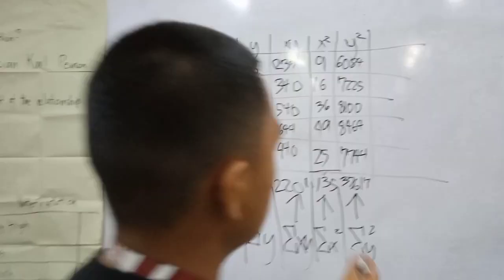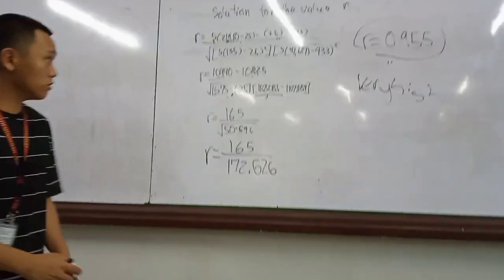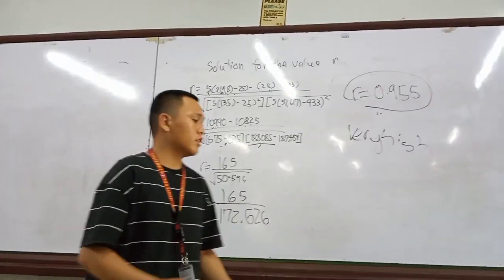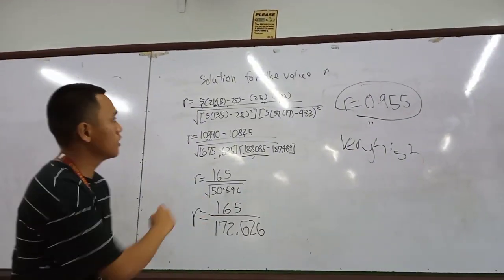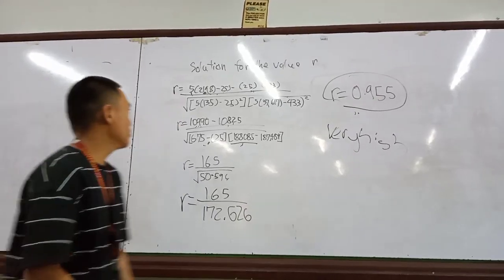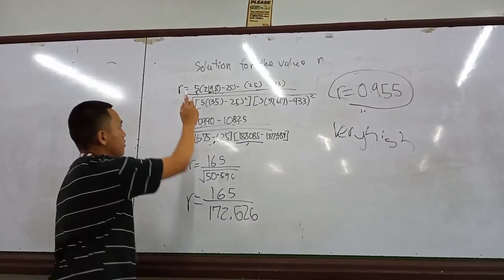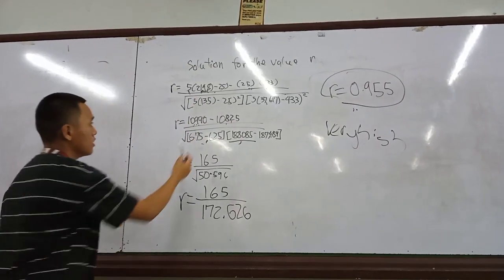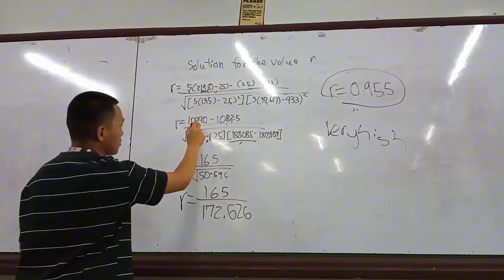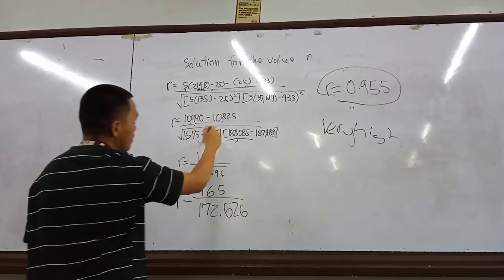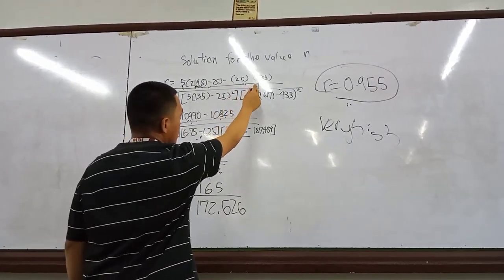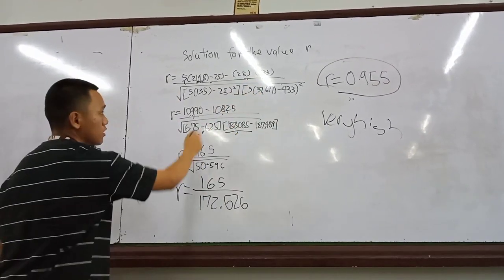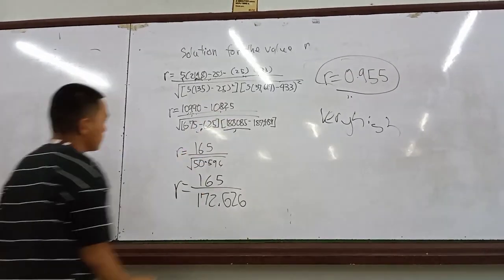So what we're gonna do here is use them to compute. In order to understand the formula for computing the value of r, we're gonna have to break it down. Here, 5 times 2,198, also 2019. 25 times 130 plus 1,135.